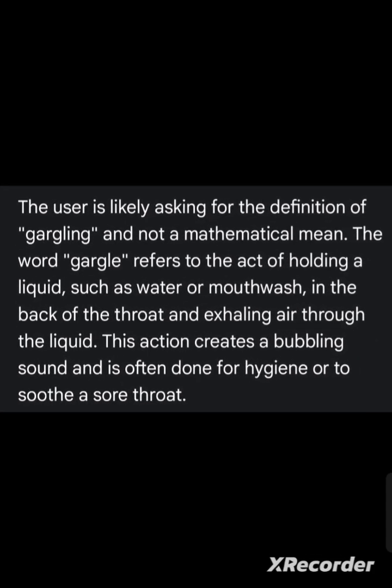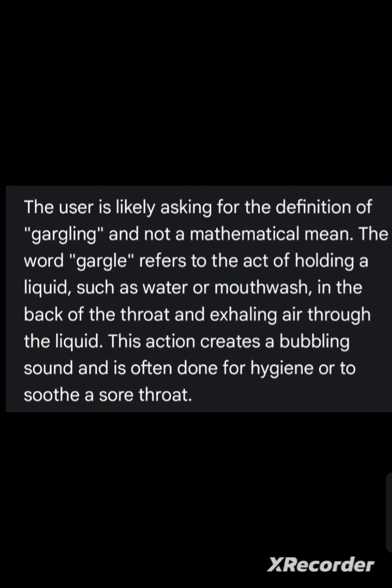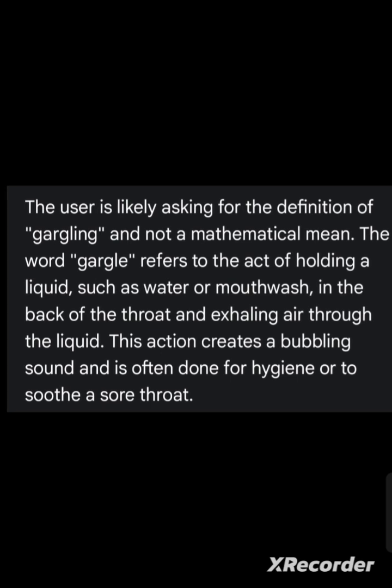The word gargle refers to the act of holding a liquid such as water or mouthwash in the back of the throat and exhaling air through it. No, this is gargling, not urinating.